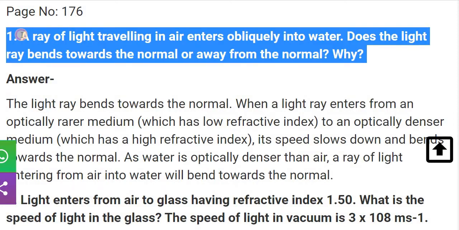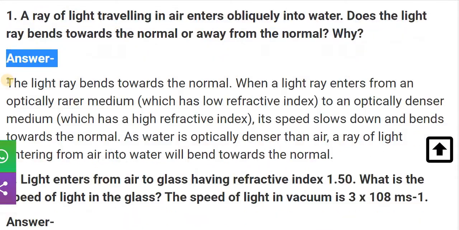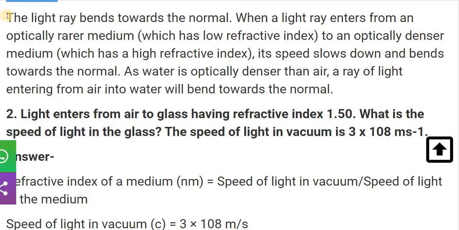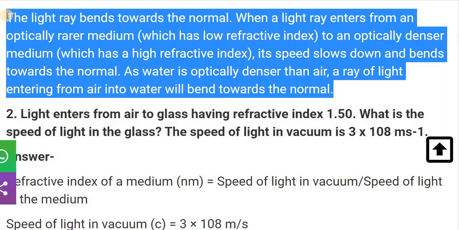Let's see one more time. A ray of light traveling in air enters obliquely into water. Does the light ray bend towards the normal or away from the normal, and why? The light ray bends towards the normal when it enters from an optically rare medium, which has a low refractive index, to an optically denser medium, which has a high refractive index.